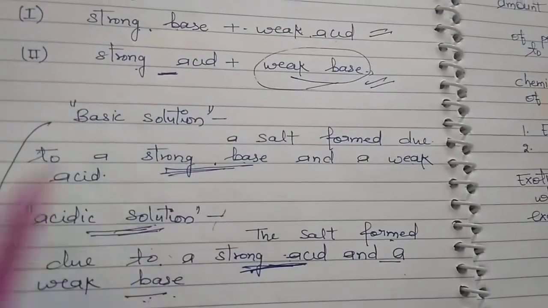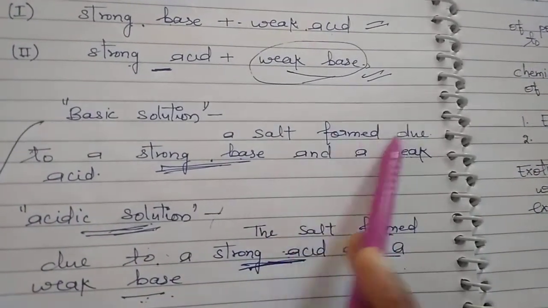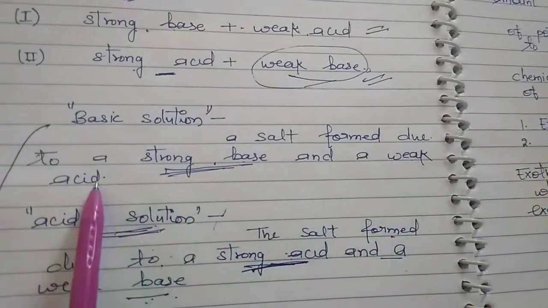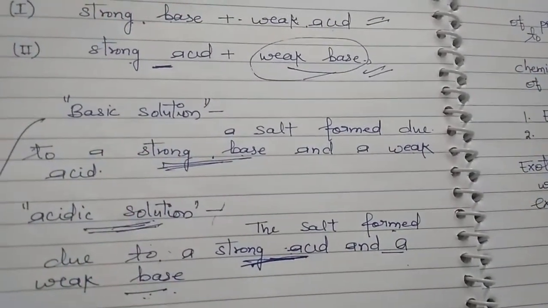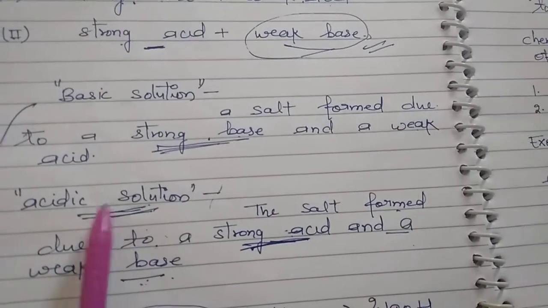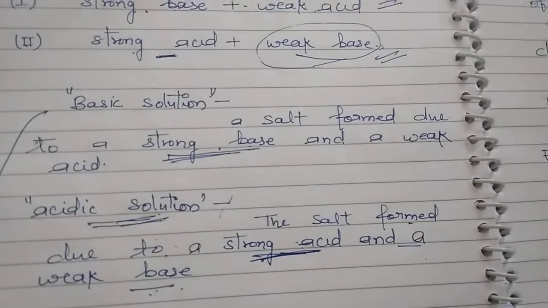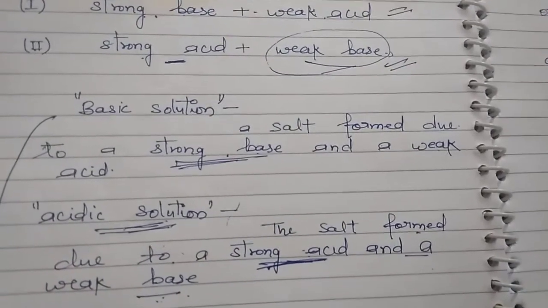And what is an acidic or basic solution? When a basic solution is formed, it is from a salt formed due to a strong base and a weak acid. When a salt is formed due to a strong acid and a weak base, an acidic solution is formed. And only which salts show hydrolysis?